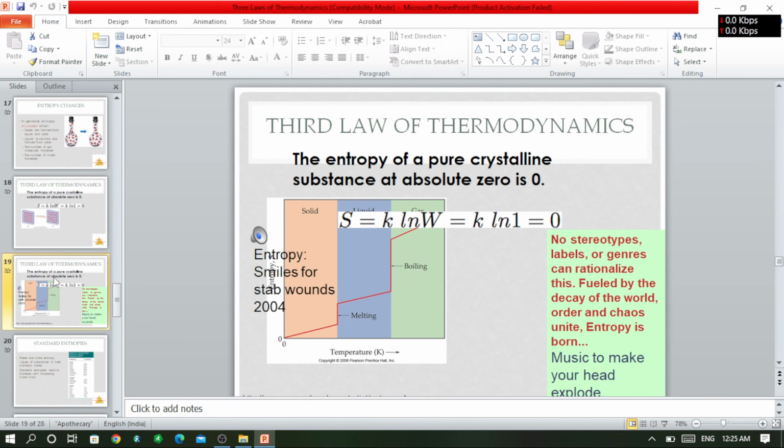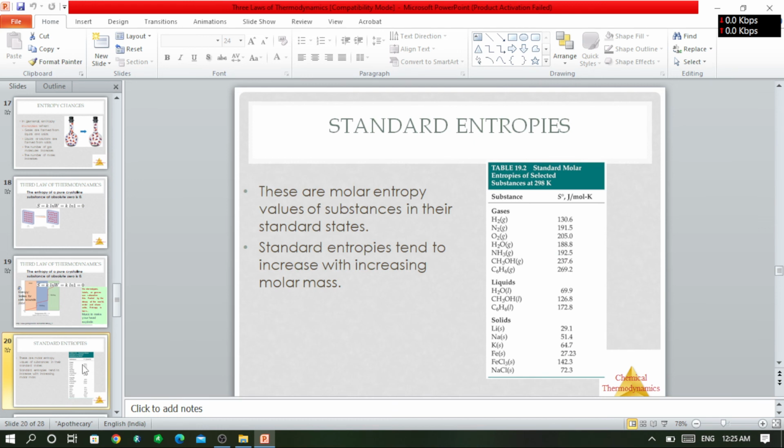In this particular lesson, or in this particular PPT, we saw the three laws of thermodynamics in short. Definitely with time, these three laws of thermodynamics will be studied in more detail, but for today we will stop here, and further information we will discuss in the next lecture.